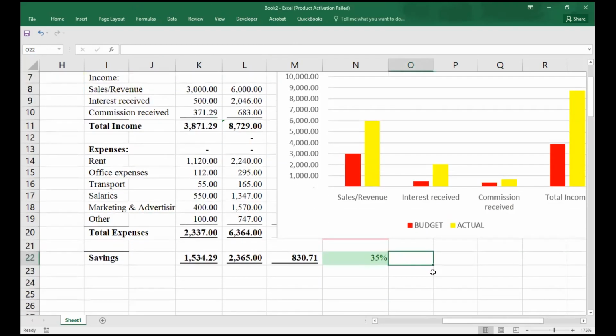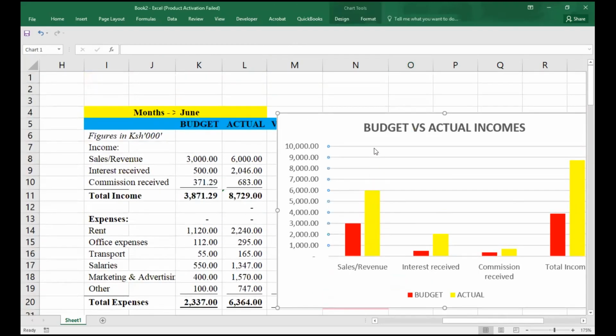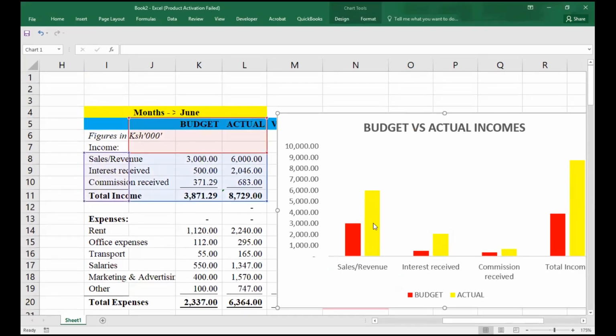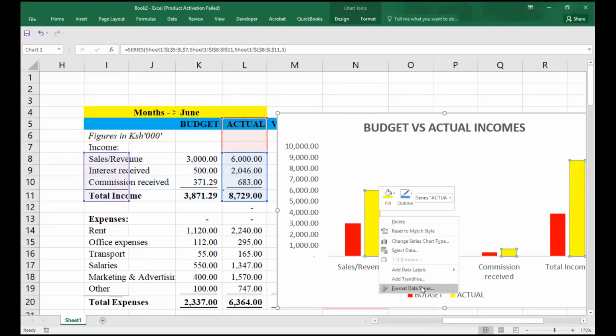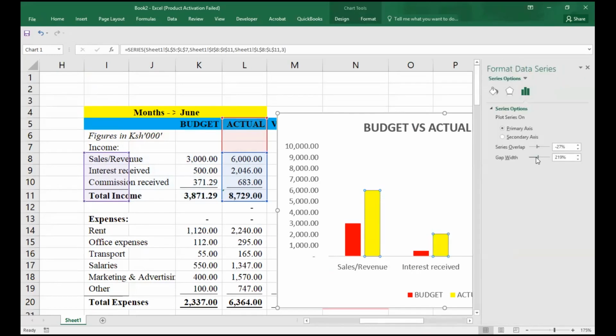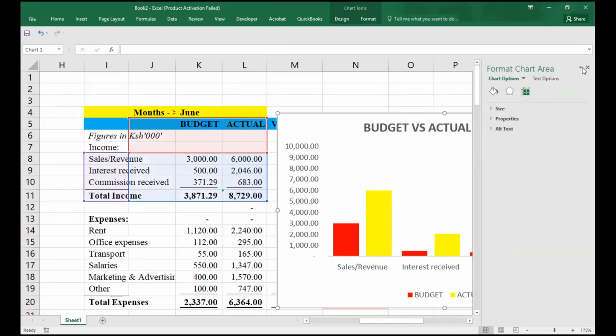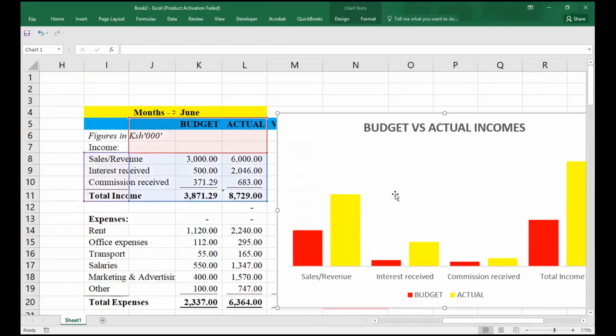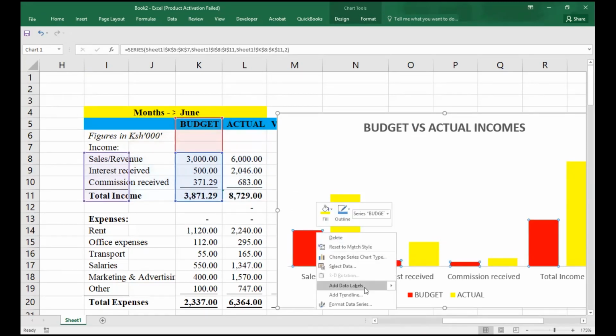Assuming that case, I can come and remove that. I can as well reduce our gap width at that point. What else can we do? We can come and remove this bit, and instead we add our data labels.